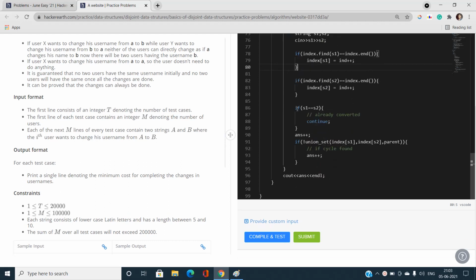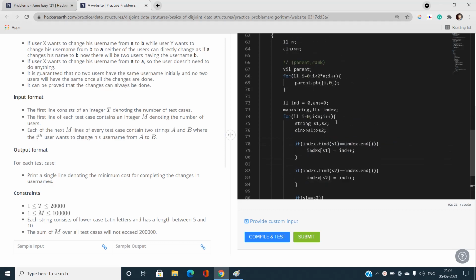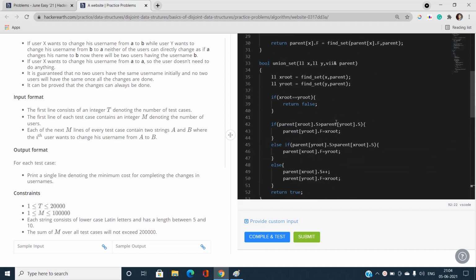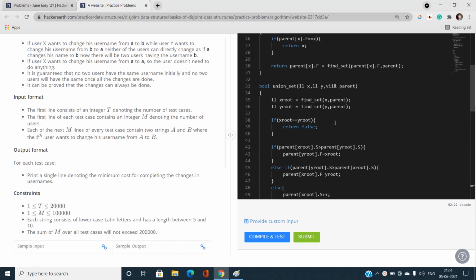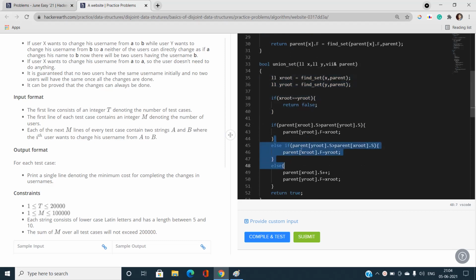And you need to take care of that. If s1 is exactly equal to s2, just continue, as it is already converted. Otherwise, increment your answer by 1, that is, it is required to convert my current username to another username. And whenever you find a cycle, you need to increment your answer by 1 also. And this union set is going to do exactly the same. If you are not aware of that, again I am saying go and read the disjoint set union article. This is for union set and this is for find set.